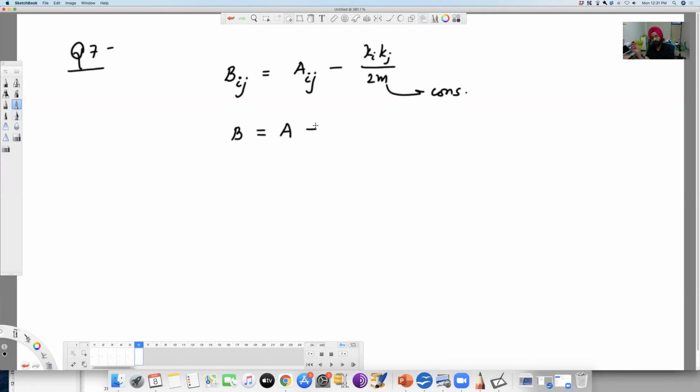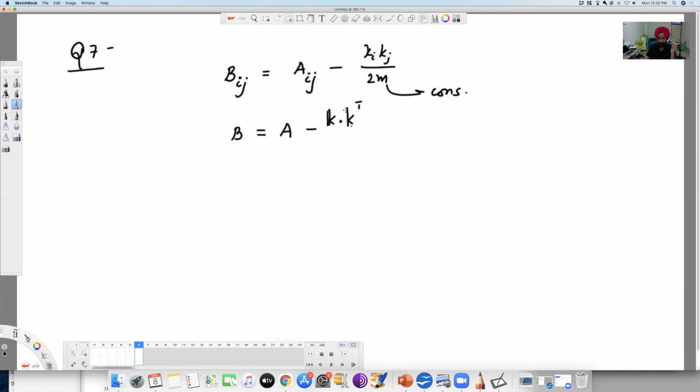Now k_i k_j, how can you write in matrix form? k_i times k_j. So you can write the k vector, which is the vector of degrees, times the k vector transpose. Then you get k_i k_j, right?